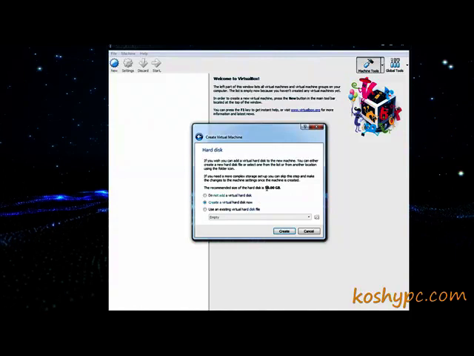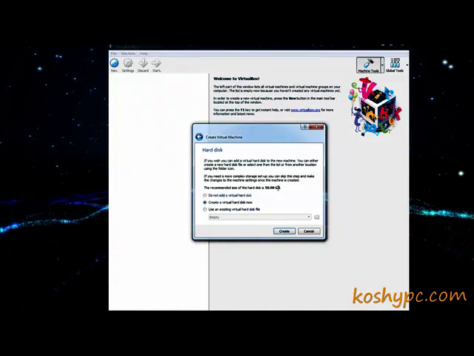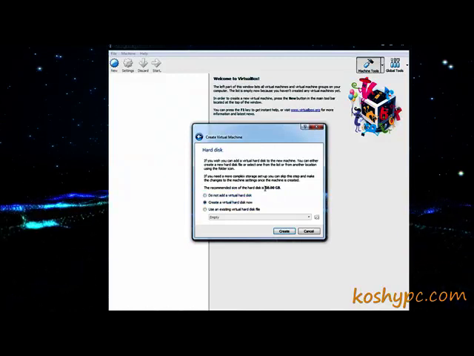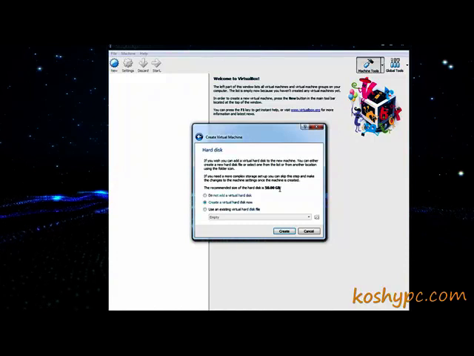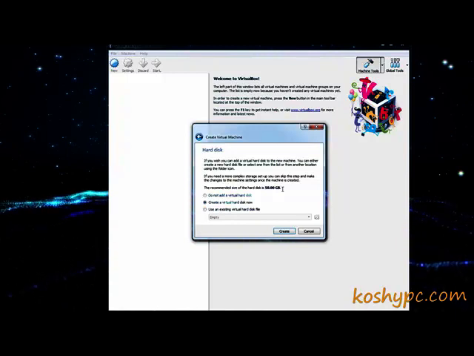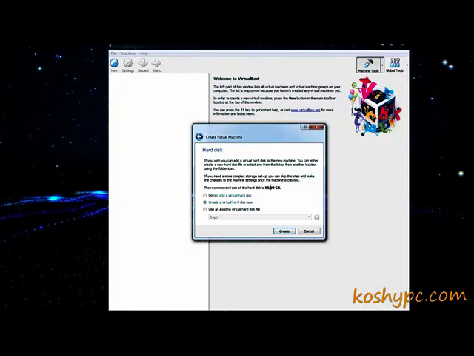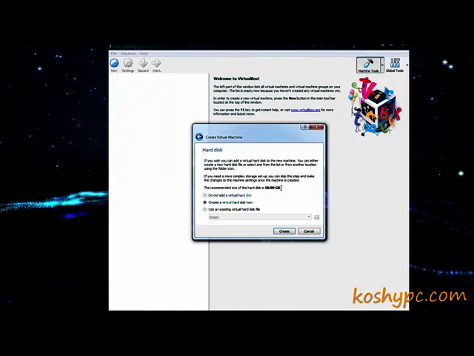Here it is giving 50 gigabytes to this virtual machine, but don't think that this space from your main hard disk is going to be occupied. No, it will slowly grow up to this capacity as you add more programs to your virtual machine.